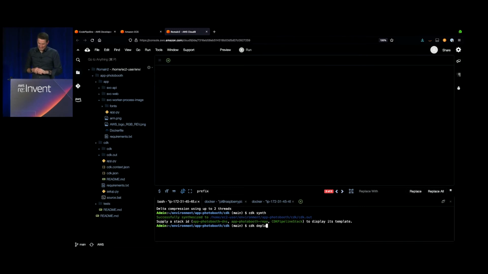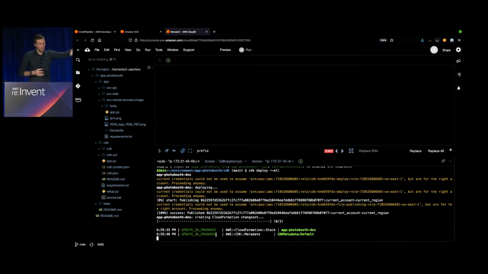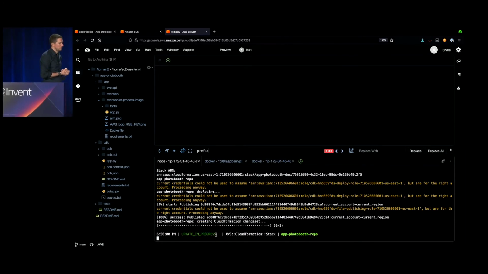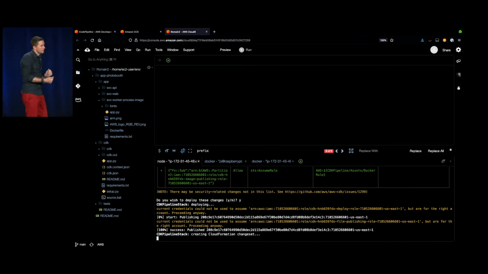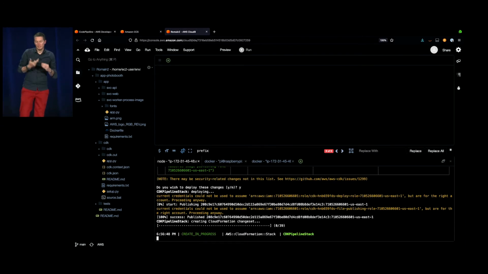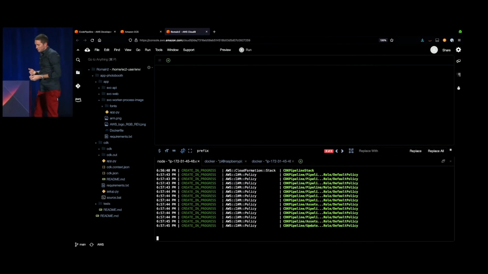All right, so then I do a CDK deploy all, and from there, CDK is going to create all the CloudFormation templates based on my Python code to configure my environment in the cloud. So it's going to create my IAM roles and policies, my ECS cluster, my S3 bucket.